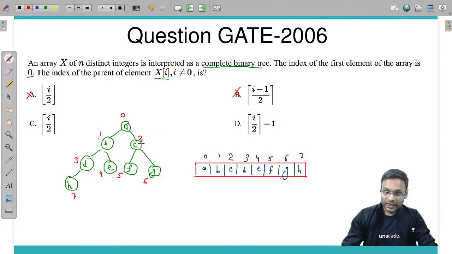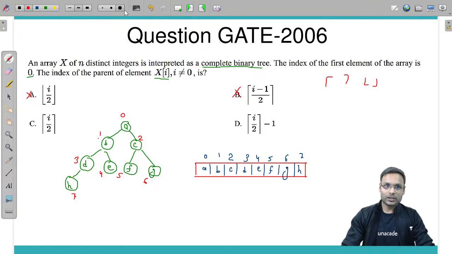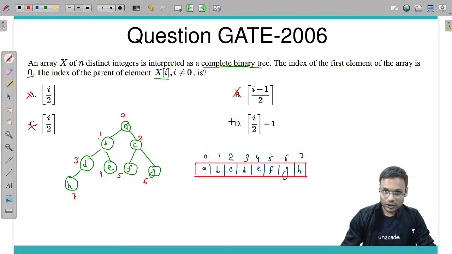This one, if I is equal to 2, 2 minus 1 is 1, divided by 2 is 0.5 and its ceil value. Look at this. This is the ceil value and here is the floor value. These are the two functions, right? So it's a ceil value. The ceil value of 0.5 will be 1. So option B is also gone. We want 0. The ceil value of I by 2: 1 by 2 is 0.5, ceil value is 1. Gone, wrong. So this should be the correct answer.